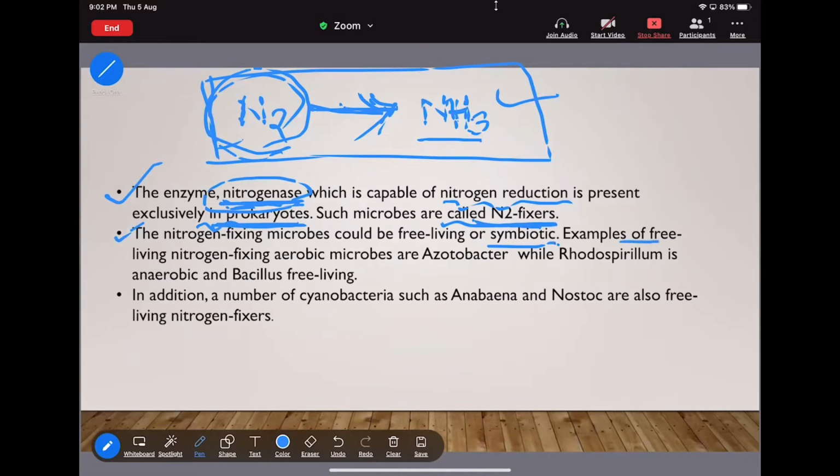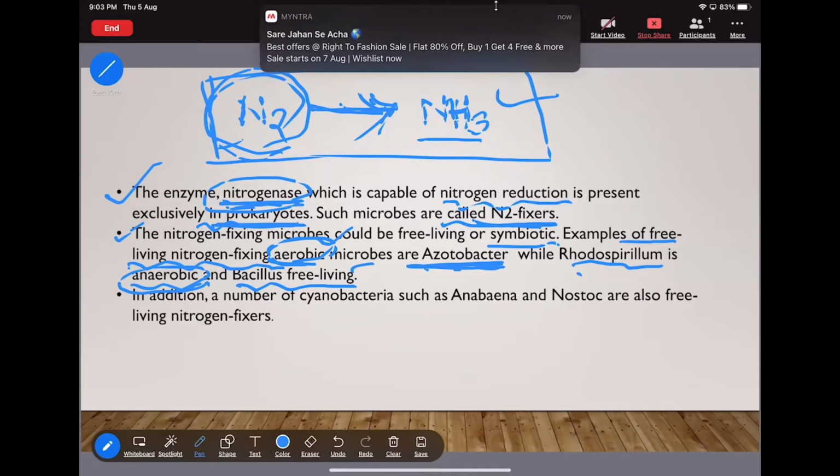Then the example of the free living nitrogen fixing aerobic microbe is Azotobacter. Okay, while Rhodospirillum is anaerobic and Bacillus is free living. Then what is the meaning of aerobic and what is the meaning of anaerobic? Aerobic means if any microbe survives in the presence of oxygen, that is an aerobic bacterium.